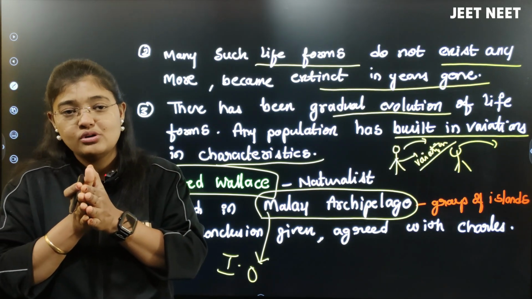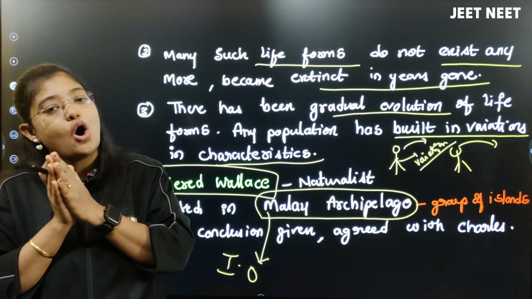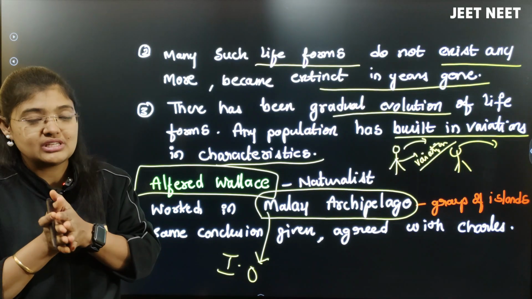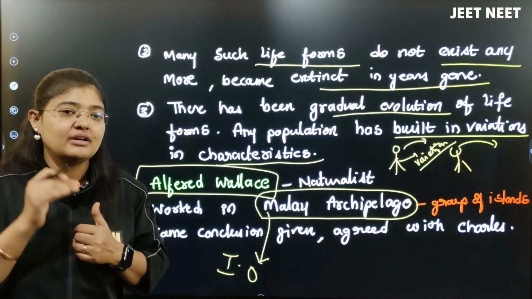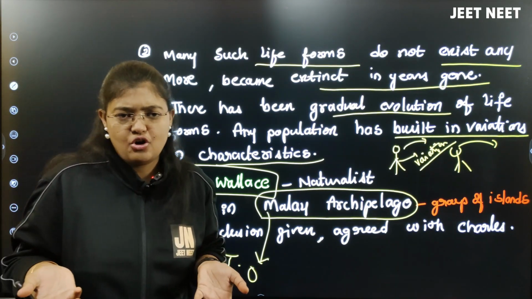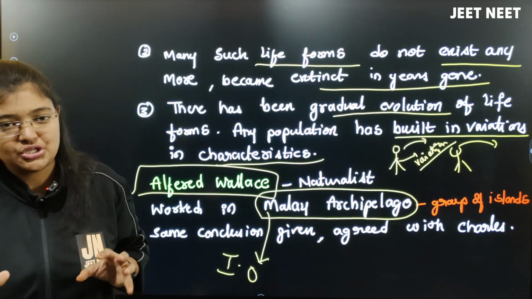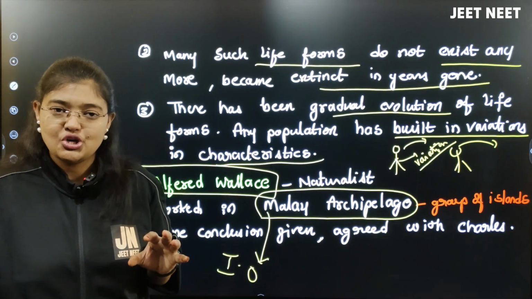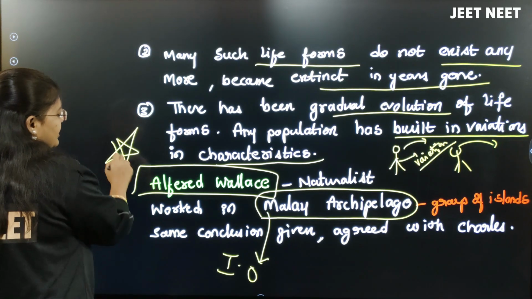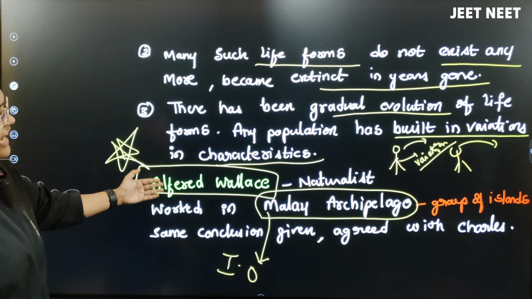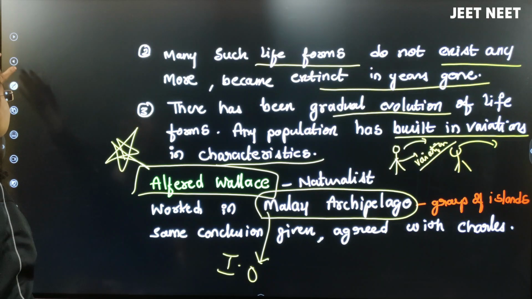Although both did the same work, the total credit of the Darwinism theory, the natural selection theory, or the evolution of species was given to whom? Charles Darwin, because he was related to England, the upper country. There is contribution from both in the natural selection theory, but the total credit was given to Charles Darwin. Still, Alfred Wallace is one of the important scientists. Remember, the same work was done by Alfred Wallace also, but on a different island.